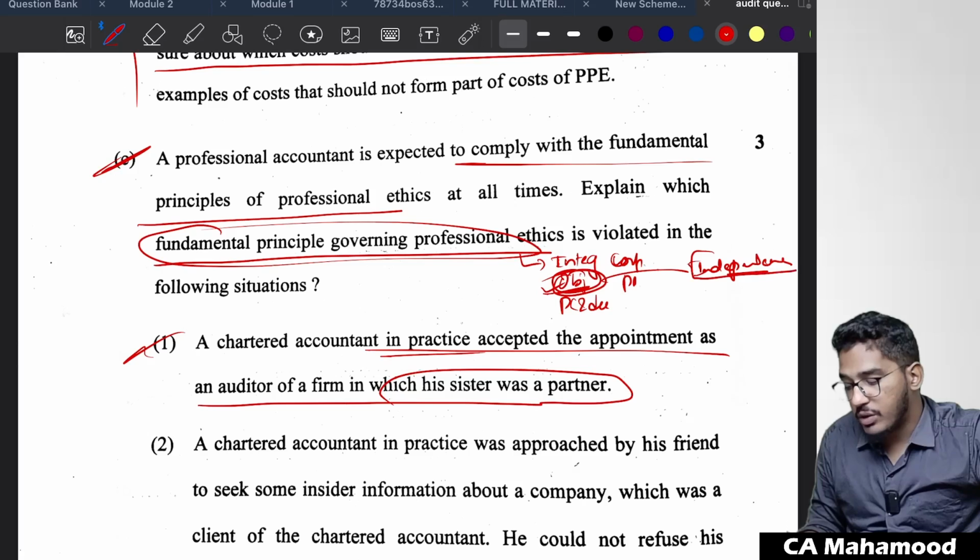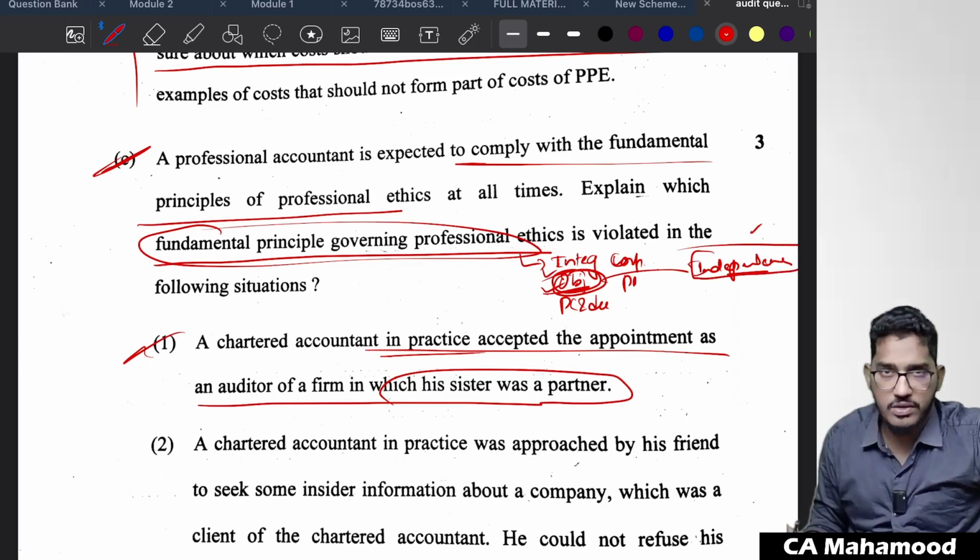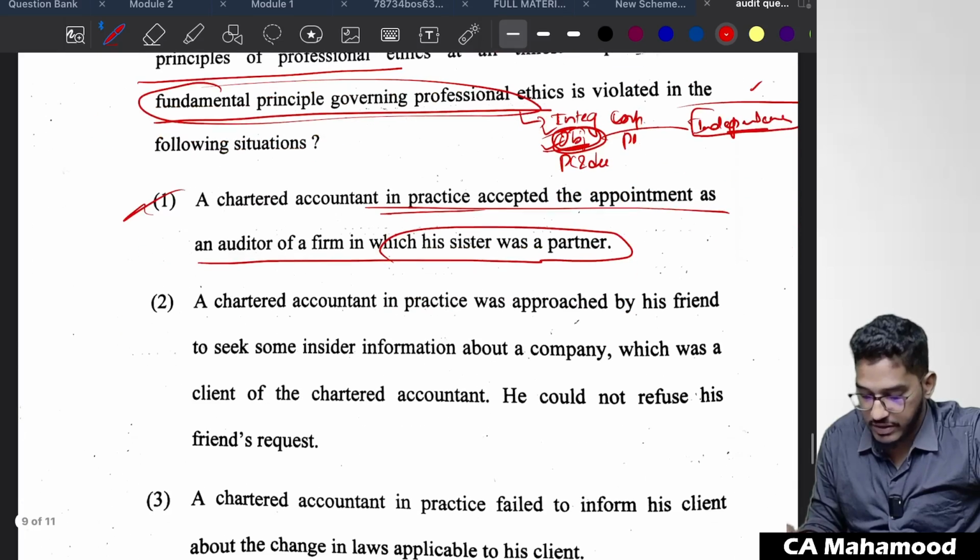In addition to that, there is also an impact on the independence. So don't worry, if you have written independence also, still there is a chance for fetching the marks. If you have written objectivity also, you will fetch the marks. You need not worry about it.